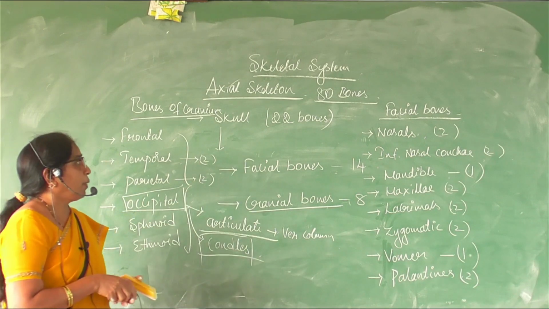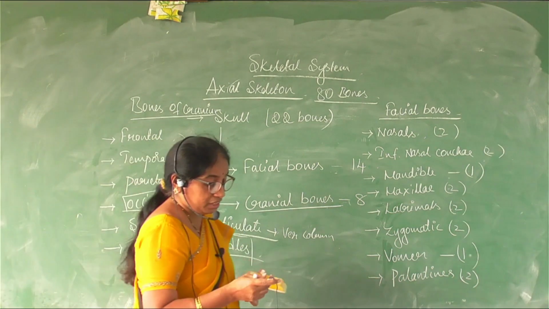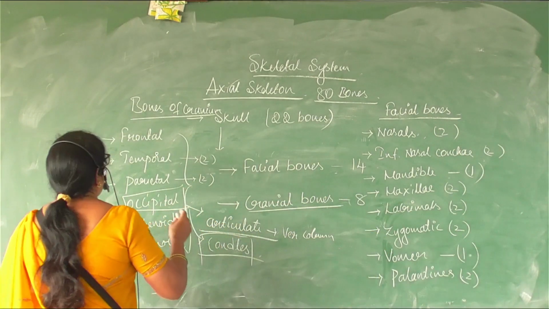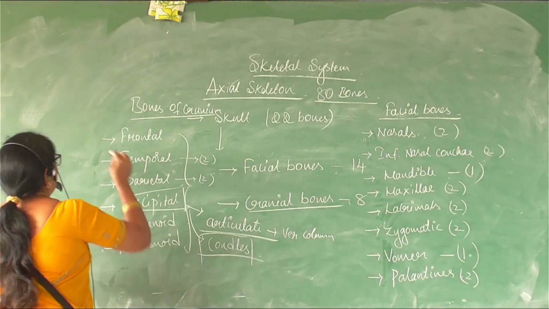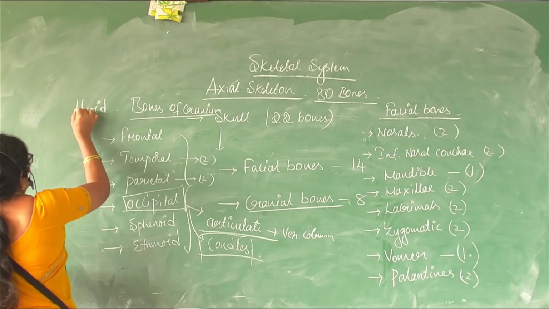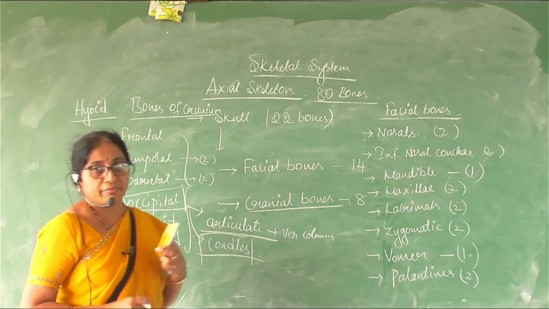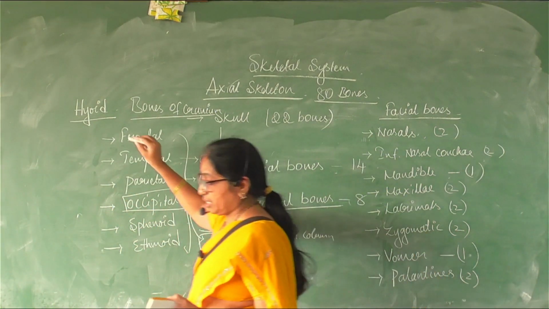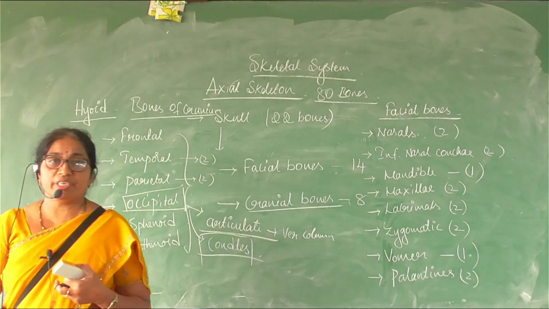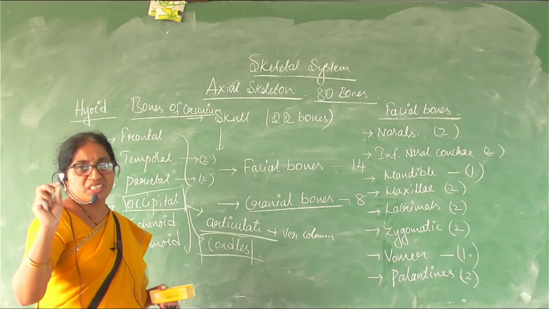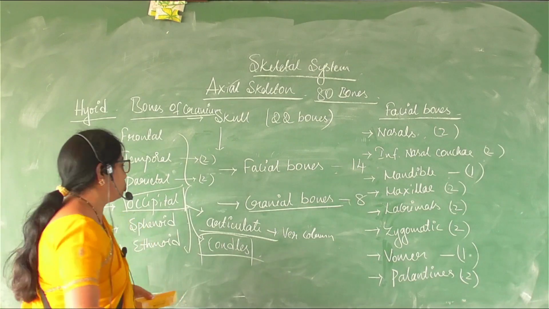Next, along with the skull, we study some bones like the hyoid bone, which forms the bone below the buccal cavity, and it's a single bone called the hyoid. And along with that, we have 6 tiny bones from 2 ears.